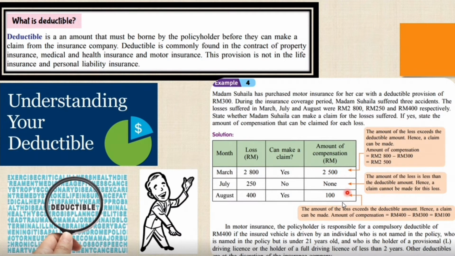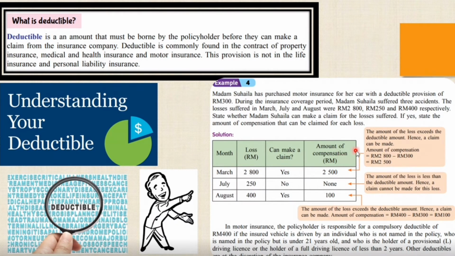So we have the solution here. Draw a table for you to observe. First month, March: loss 2,800 ringgit. Can make a claim? Yes. Amount of compensation, 2,500 ringgit. Second month, July: loss 250 ringgit. Can make a claim? No. Amount of compensation, none. August: 400 ringgit of loss. Can make a claim? Yes. Amount of compensation, 100 ringgit.